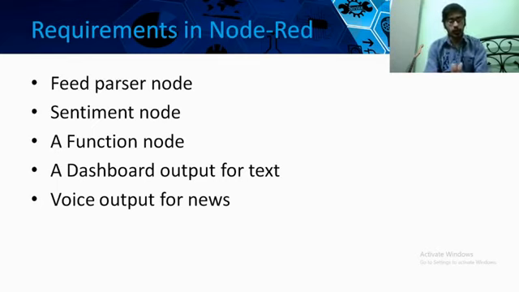So what we can do is this. We have to have a feed parser, a sentiment node, a function node, and the dashboard output for the text. We can also include a voice output to read out the news. These are the components that we can use for analyzing the sentiment. Now, we can also consider the algorithm behind a sentiment analysis system.